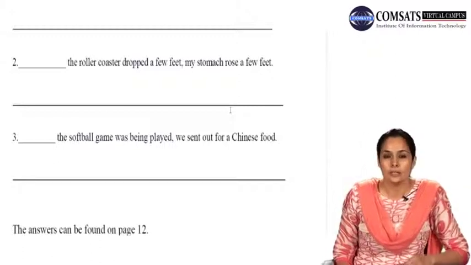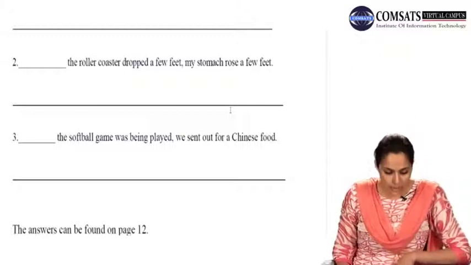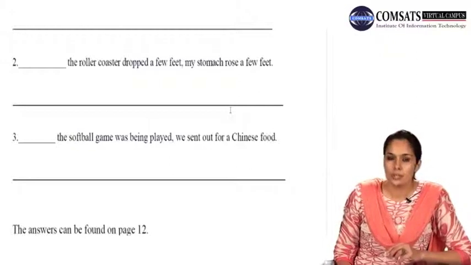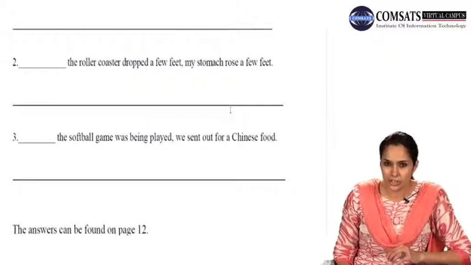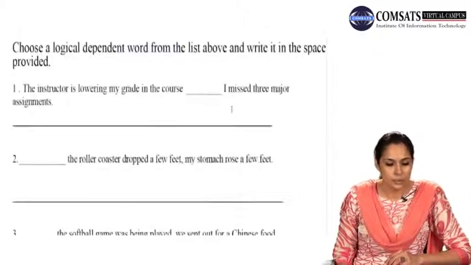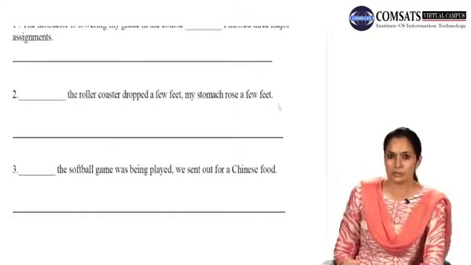So that is the feeling that is being described. So you will choose one coordinating conjunction, subordinating conjunction from this list and add it here.